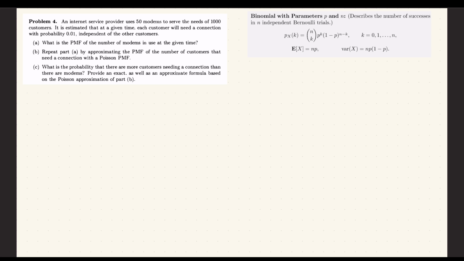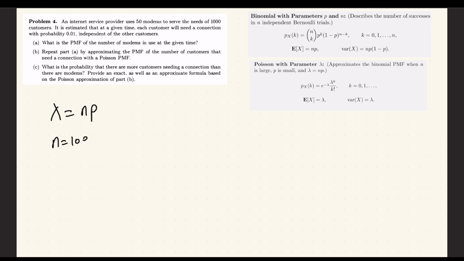Now let's remember, what is a Poisson PMF? Well, a Poisson parameter approximates the binomial PMF when n is large and p is small. And as we can see here, our n is very large, it's 1000, and our p is indeed small, it's only 0.01. Lambda is equal to n times p. And here we have n is equal to 1000 and p, the probability of success, is 0.01, which means our lambda is equal to 10.